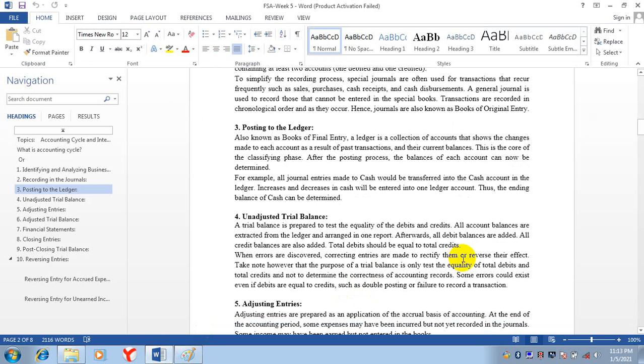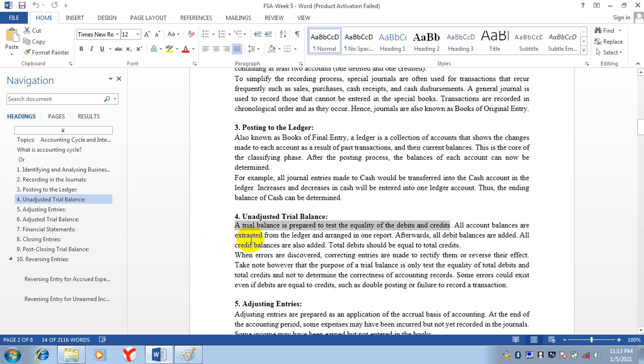Now the fourth step is the unadjusted trial balance, or simply you can say trial balance. When you post all the journal entries to the ledger, the next step will be to make a trial balance. The trial balance is prepared to test the equality of debits and credits. It will tell us about the equality of debit and credit. If debit and credit are not equal, it means there will be some mistake.